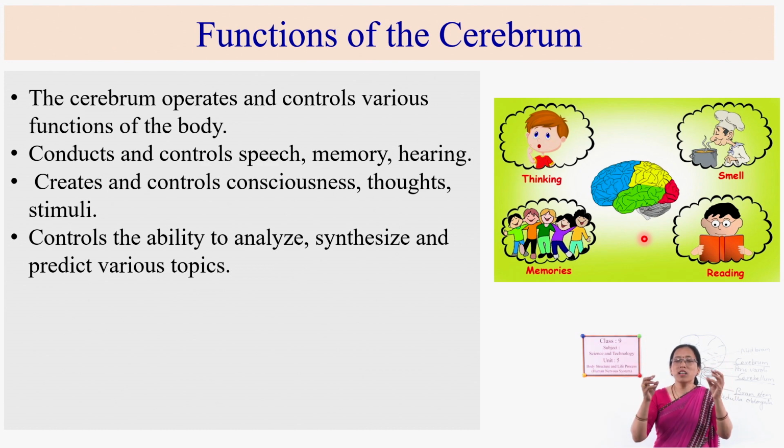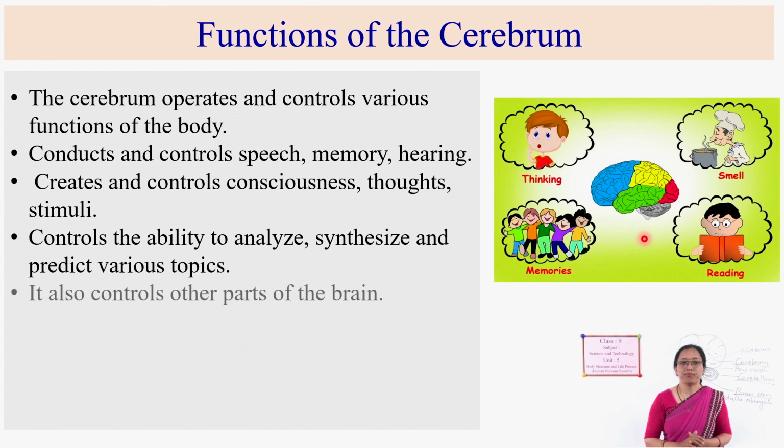We connect different things and make a story, connect different parts and make a poem. In science activities also, we perform various activities and make a sensible project, that is also synthesizing. And we predict various things. Prediction is also done by this cerebrum.